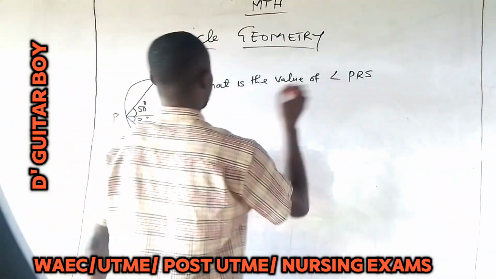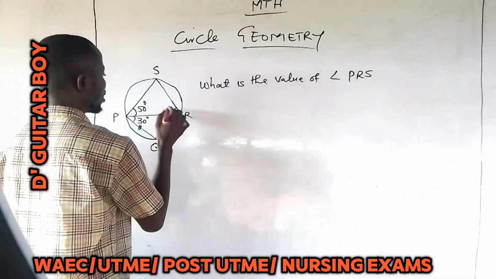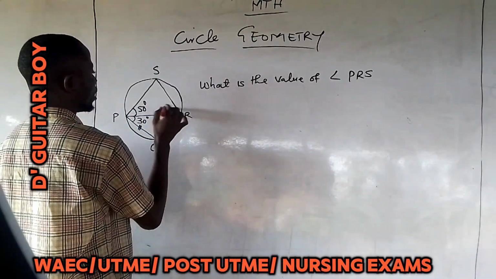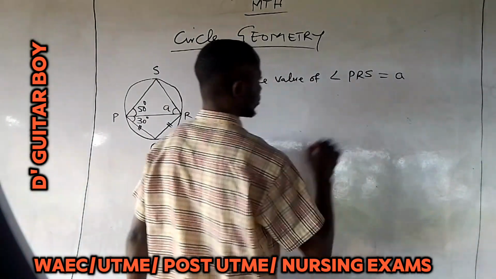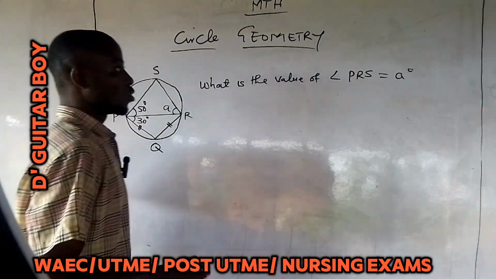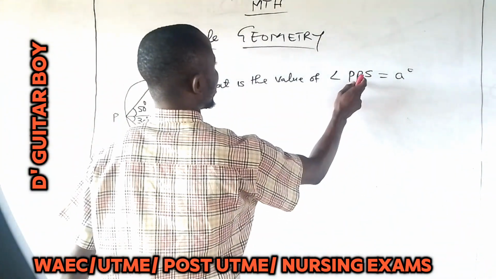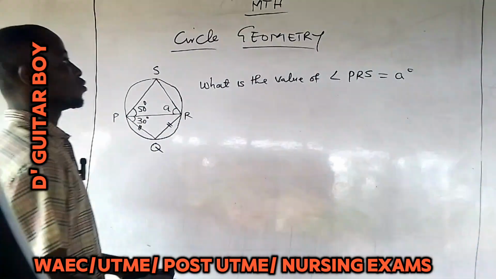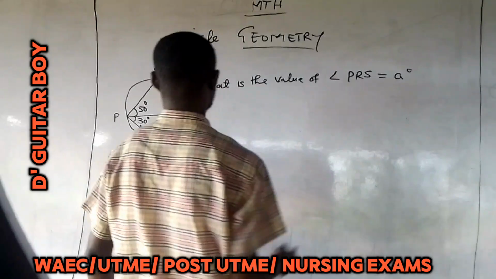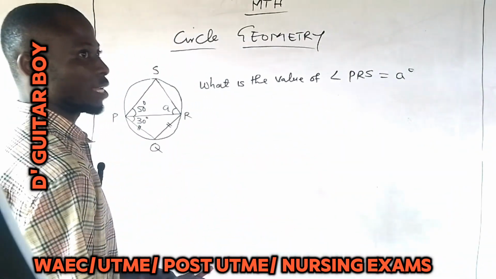Now let's say angle PROS. In order for us not to use PROS again, we can modify it. We can say this PROS is now angle A, so we come here and say it is equal to angle A. Whenever we want to use PROS now, we can continue to use this angle A instead of writing all these PROS. I like solving my problems like this.